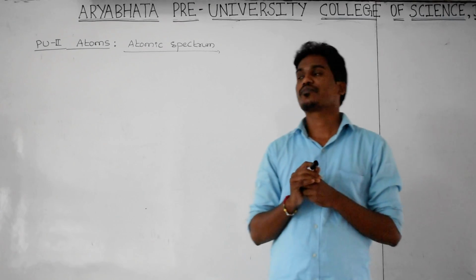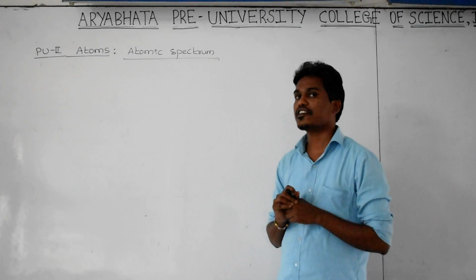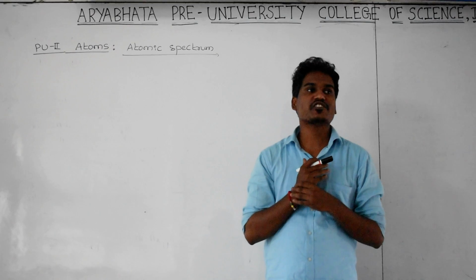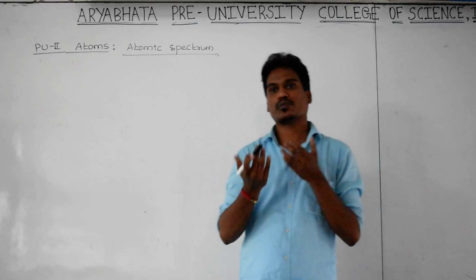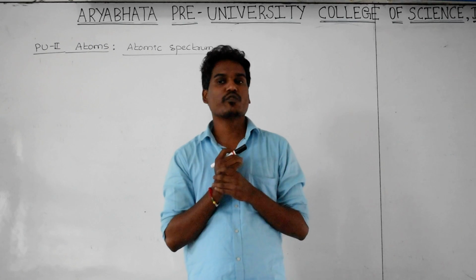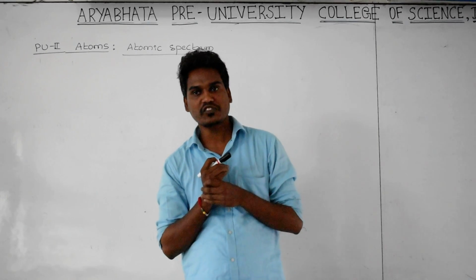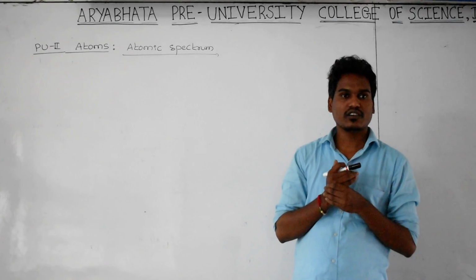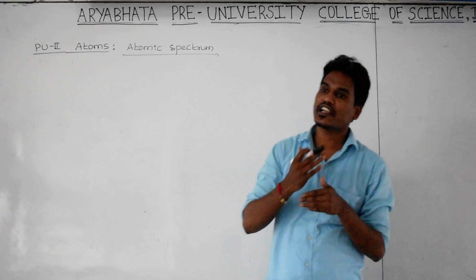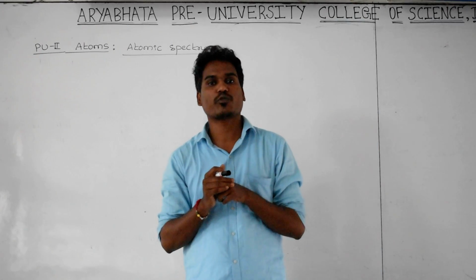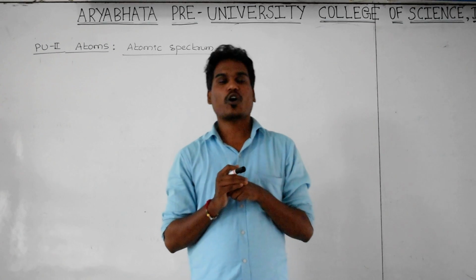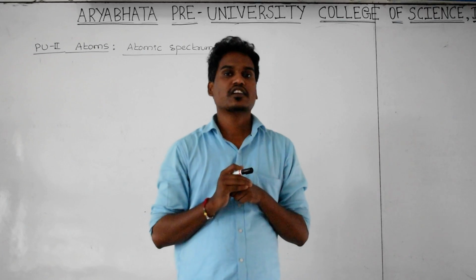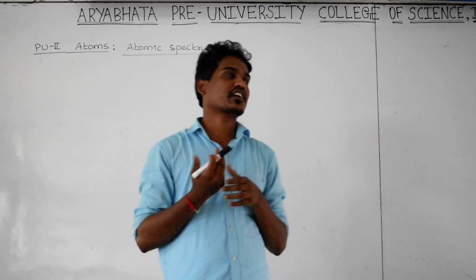Good morning students. Today we discuss the concept of the atomic spectrum. Generally, as you know very well, what do you mean by spectrum? The spectrum can be defined as the orderly arrangement of all the wavelengths, arranged according to the decreasing order of wavelengths or increasing order of wavelengths, whatever it is. The orderly arrangement of wavelengths of all the radiations, we usually call a spectrum.